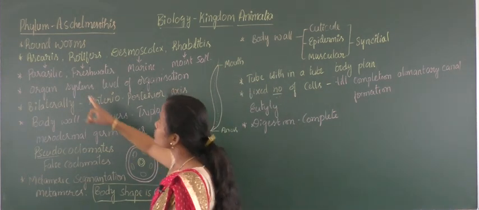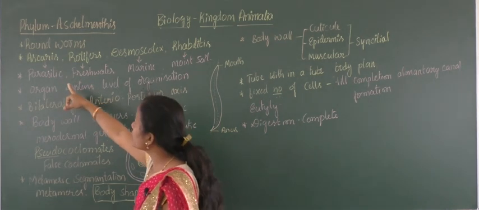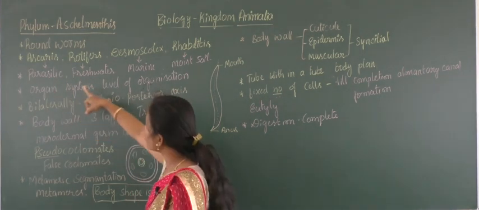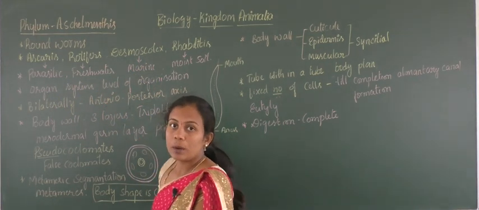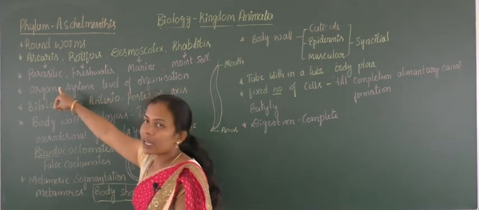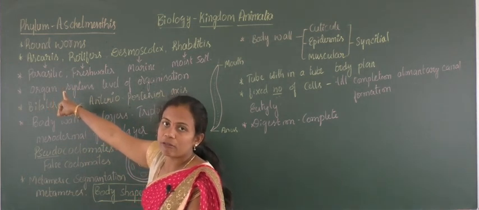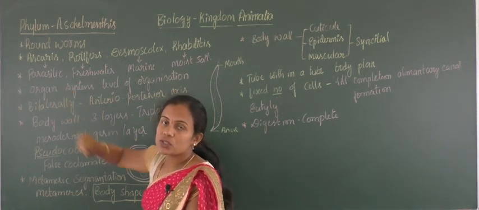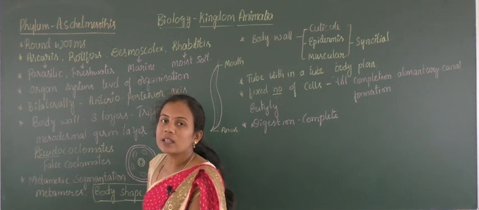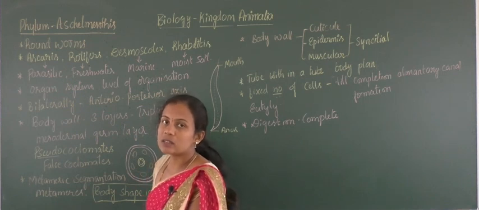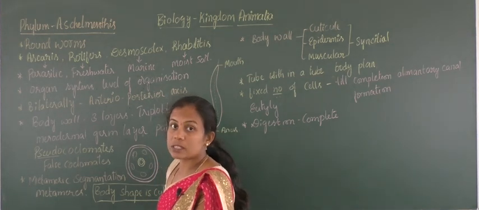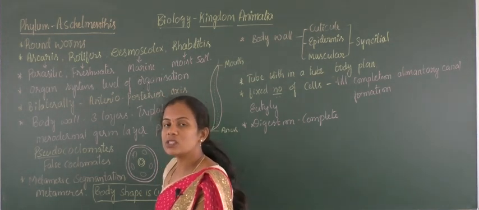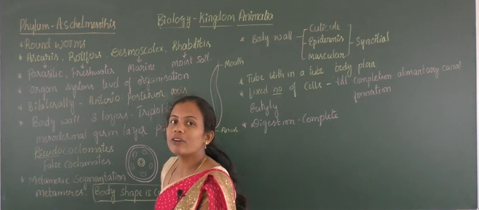A few are parasitic in nature and all others live on land or in water. But if they have a parasitic mode of life, they need not have a digestive system because they get nutrition from the other organism. So the digestive system is sometimes completely absent in parasitic forms.